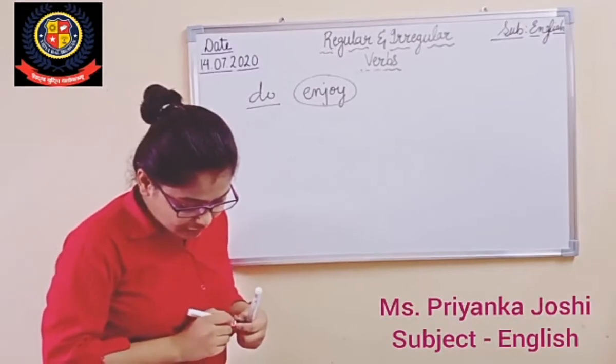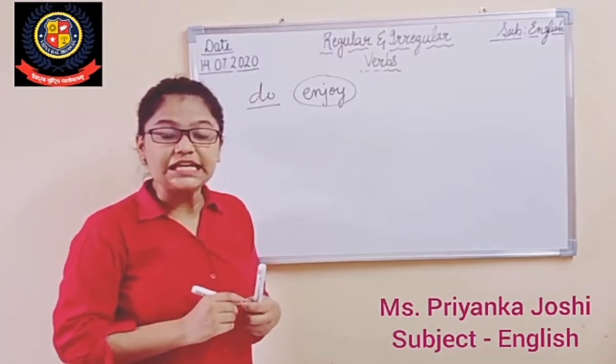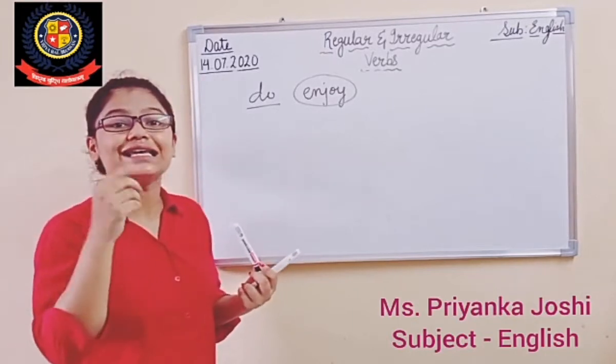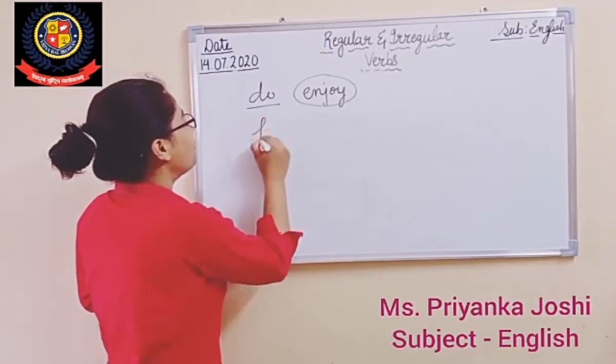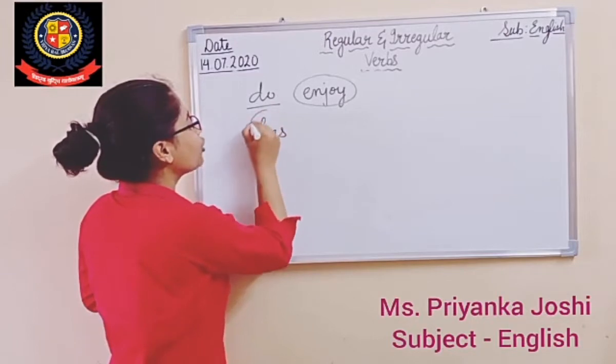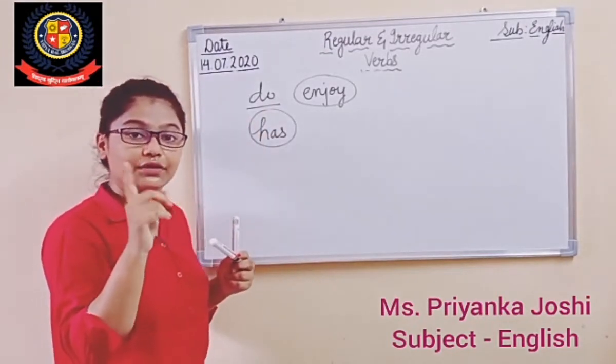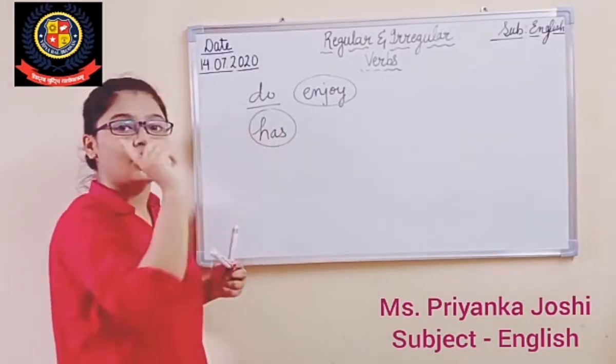12. Raghav has a job with a prestigious software firm. Here "has" is acting as the main verb. So we are going to circle "has". We are not going to underline it, right? Here "has" is the main verb.